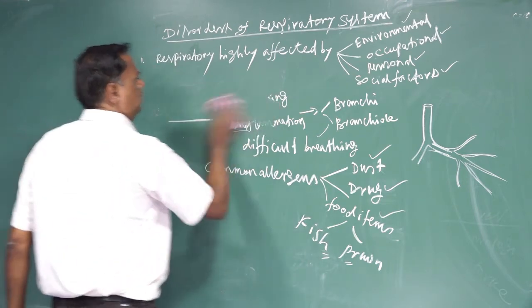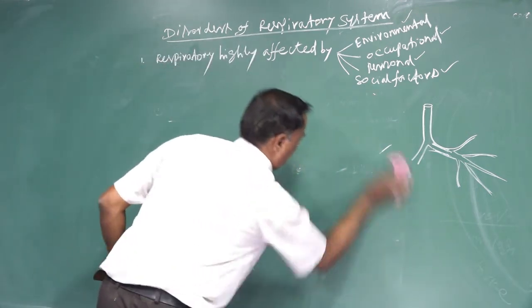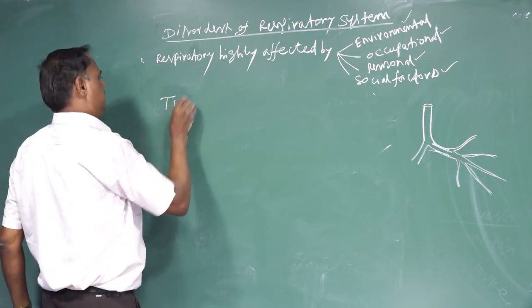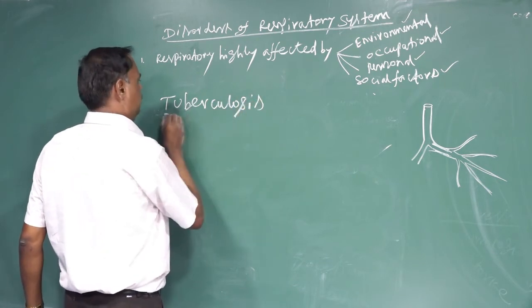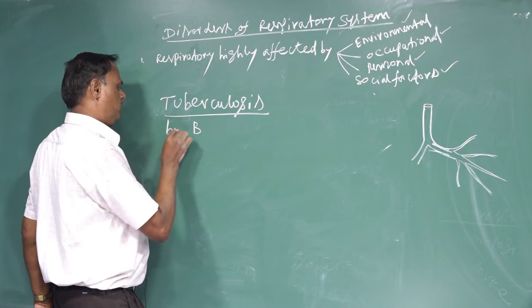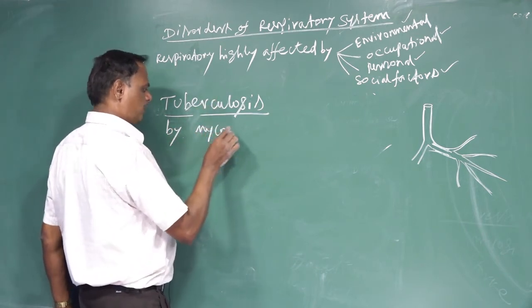Next respiratory disorder is tuberculosis. Tuberculosis is caused by a bacterium, Mycobacterium tuberculosis.